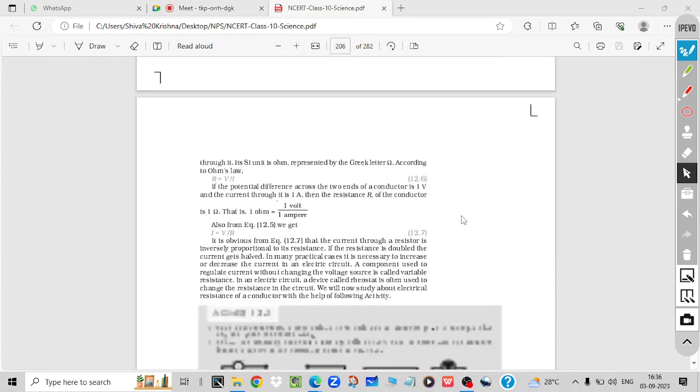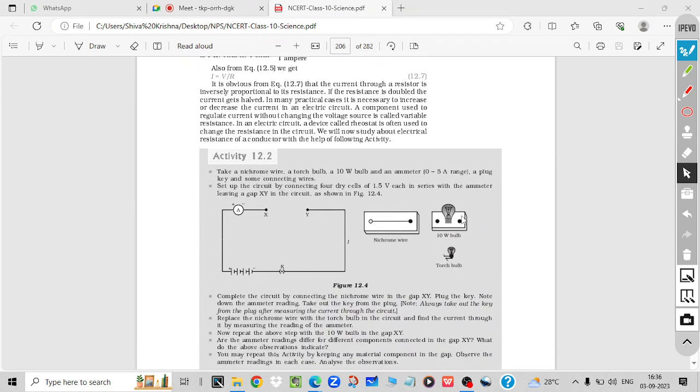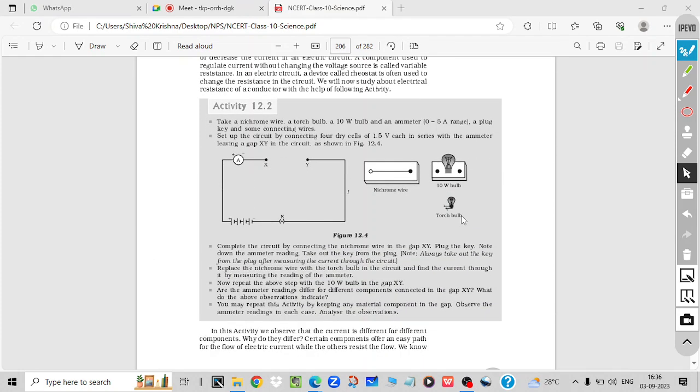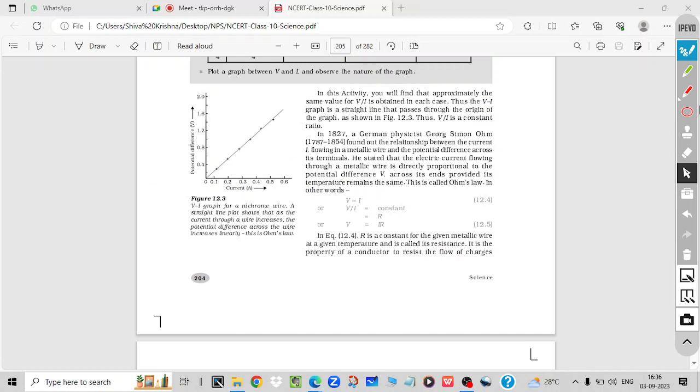Generally Ohm's law is not followed 100% because there is some error. Not error, but only in a very ideal situation Ohm's law is followed. This graph you will never get straight. There will be some variation, because the temperature and many things will come into consideration. Because of the resistance, temperature will start increasing, and with the temperature, resistance will increase. So that's why this value will not be constant.